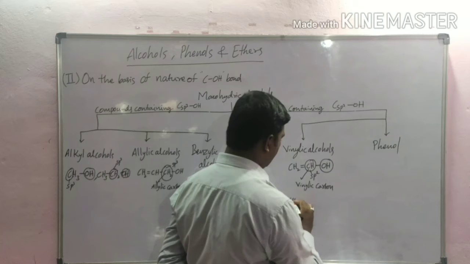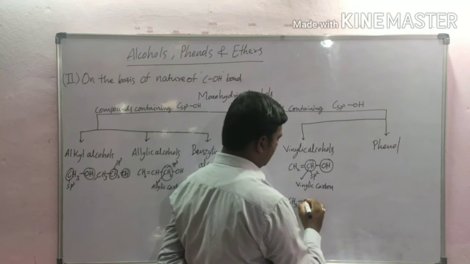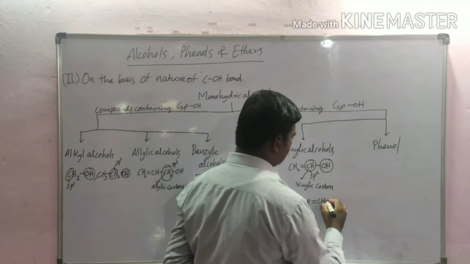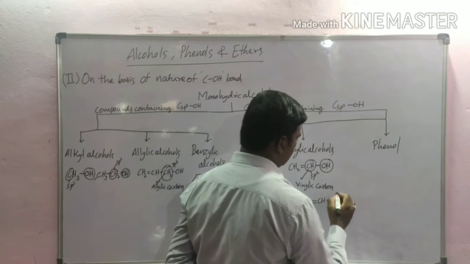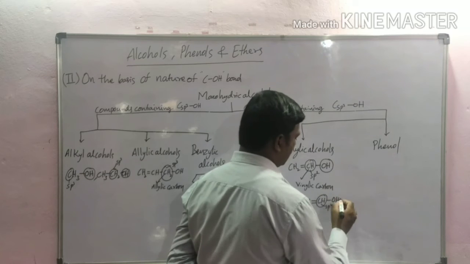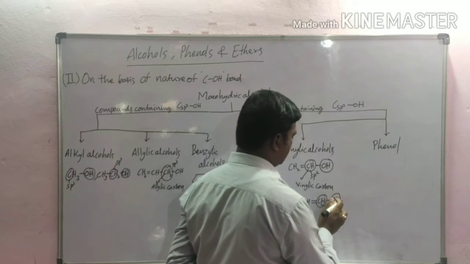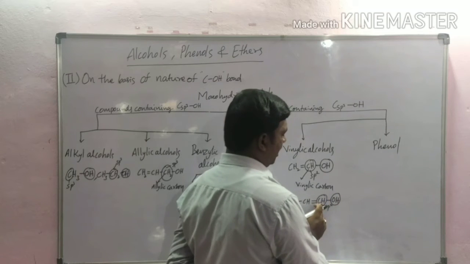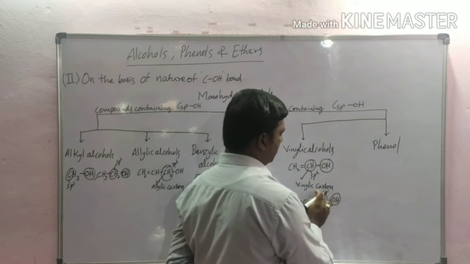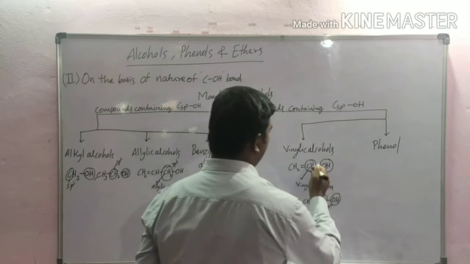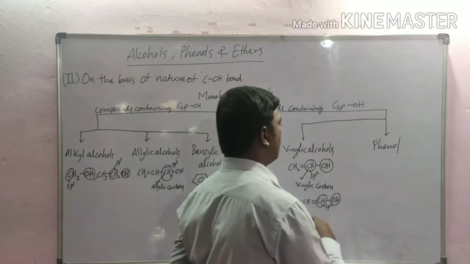One more example here: CH3 CH double bond CH OH. Here this carbon is sp2. The hydroxyl group is attached to an sp2 carbon atom, one of the carbons of the alkene. This is called a vinylic alcohol.